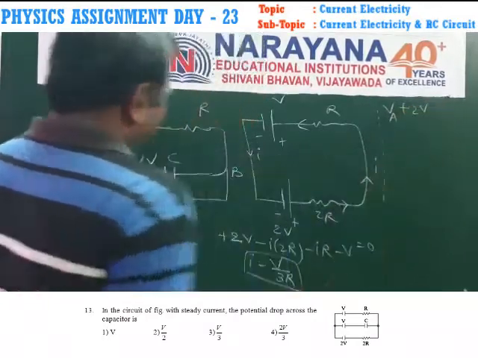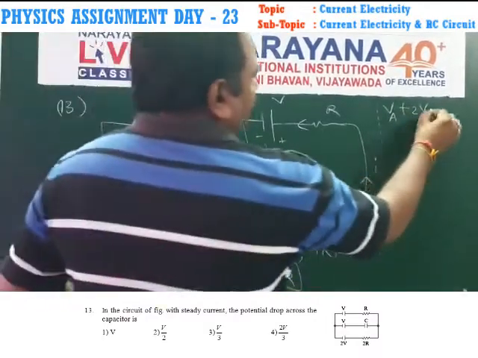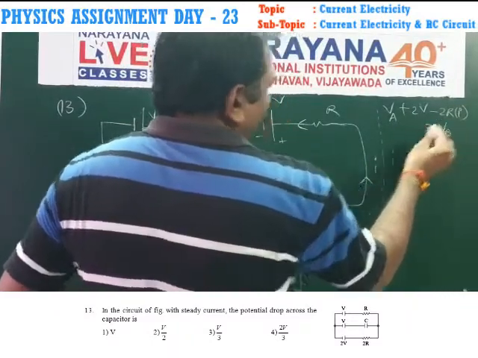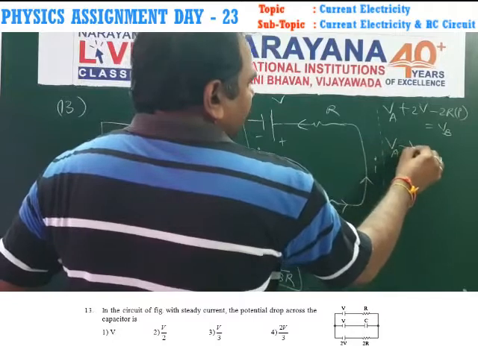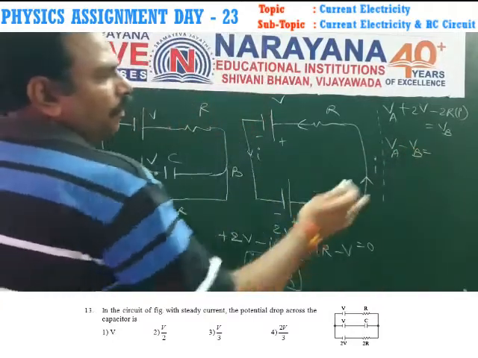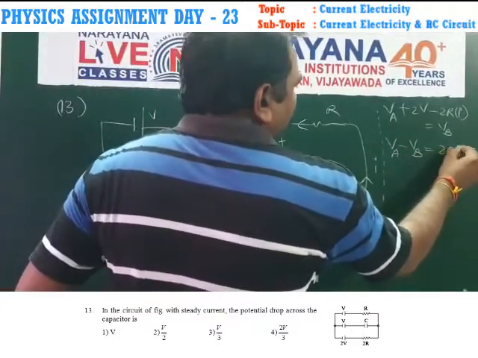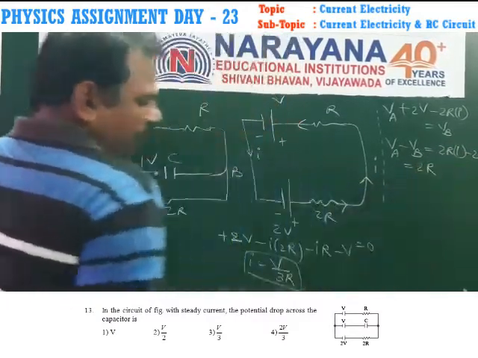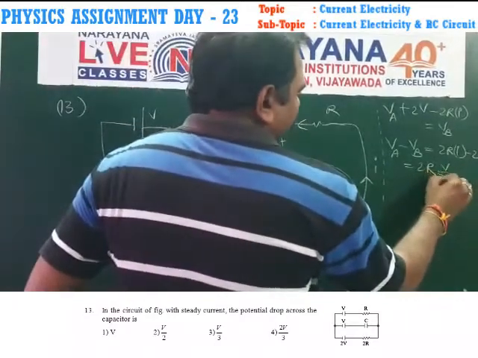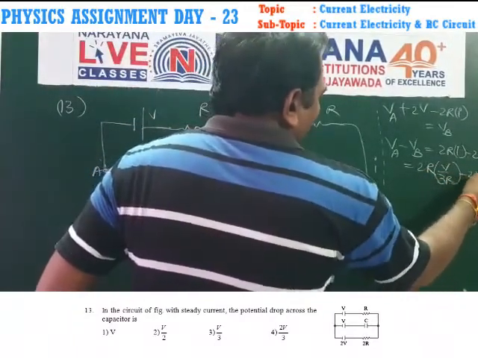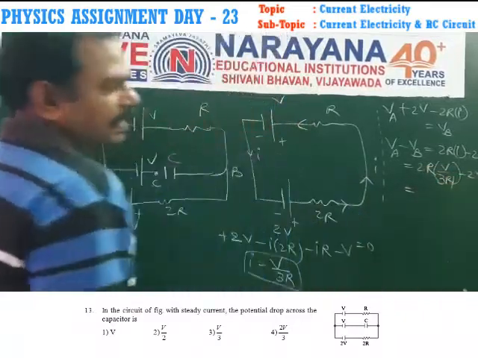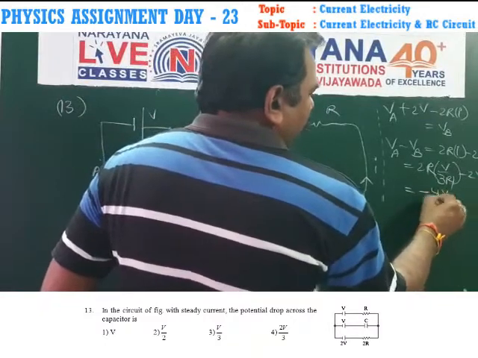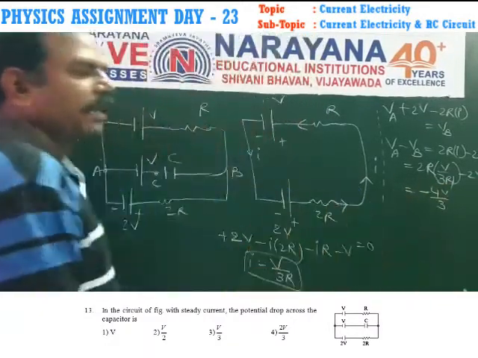Next, along the current direction, minus 2R into I is equal to potential at B. So VA minus VB is equal to 2R into I minus 2V. Replacing I, 2R into V by 3R minus 2V. R will be cancelled. Finally, we get minus 4V by 3. This is VA minus VB.